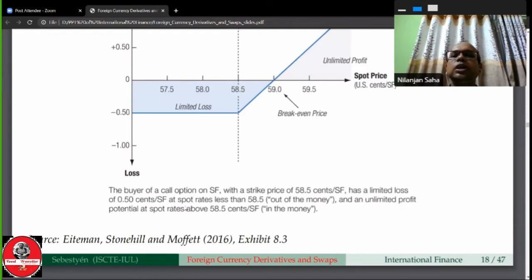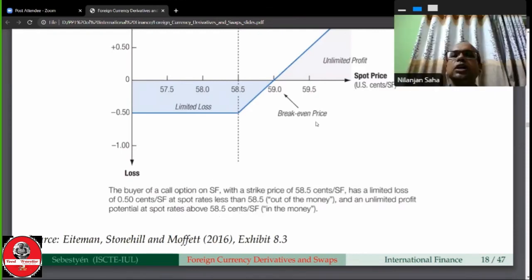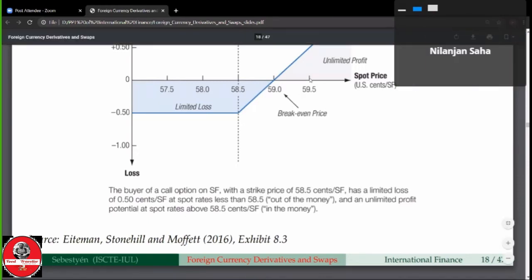And the unlimited profit potential at the spot rate above 58.5 is in the money. That means after this he is in the money. If the spot price moves up beyond 58.5 cents per Swiss franc, then we are in the money.